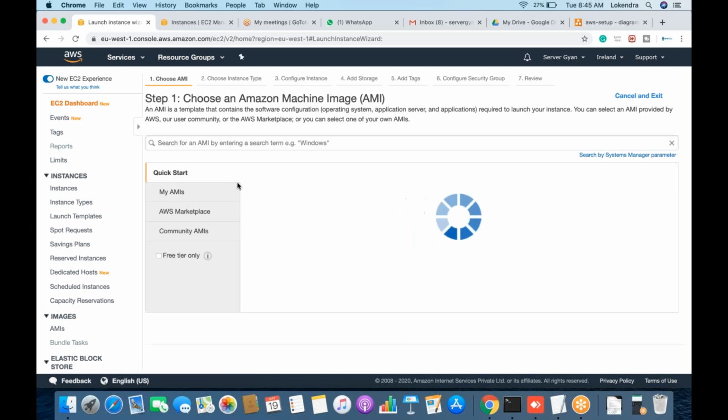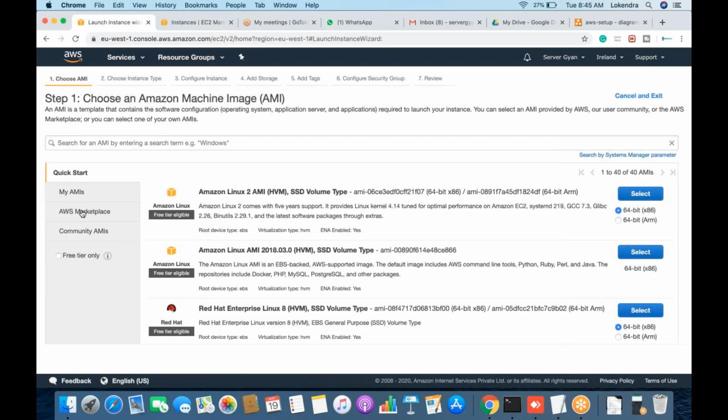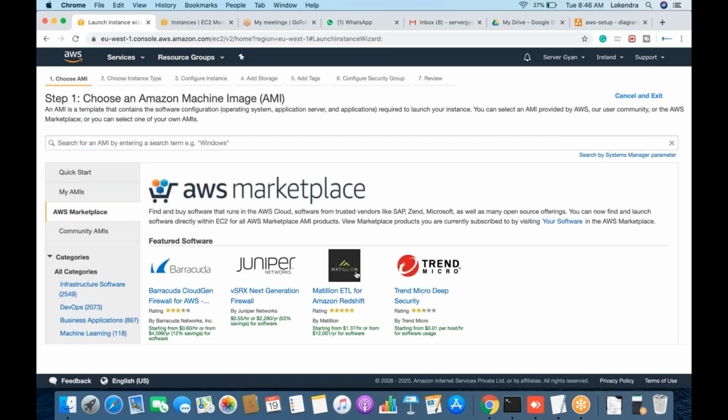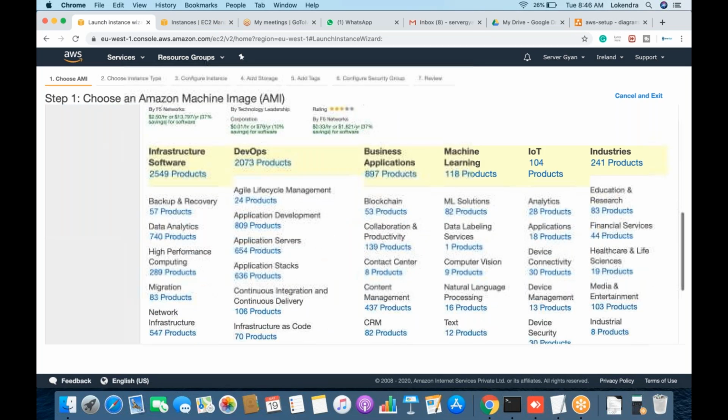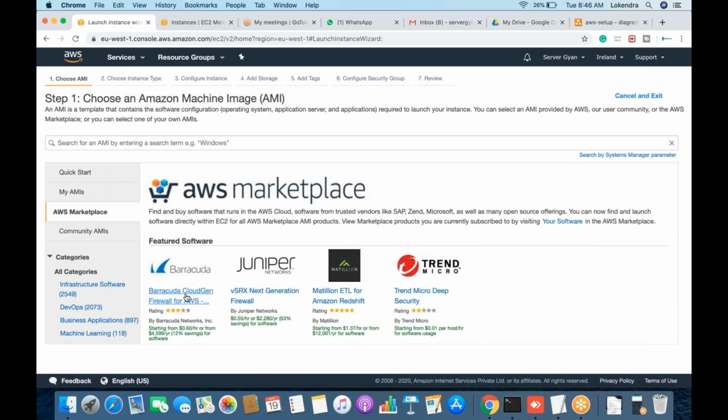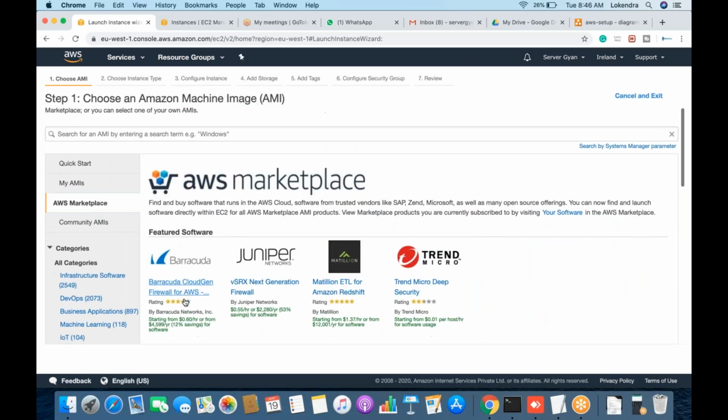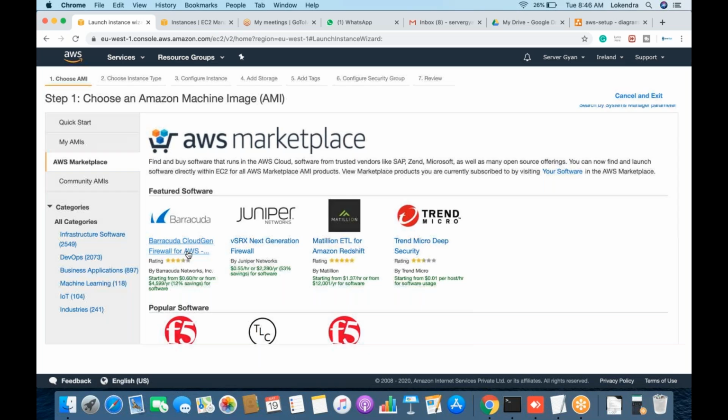In the EC2 section, go to AWS Marketplace and search for firewalls. You can have the Barracuda CloudGen firewall for AWS, which provides both stateful and stateless configuration. So you can have your customized, personal firewall on top of AWS.